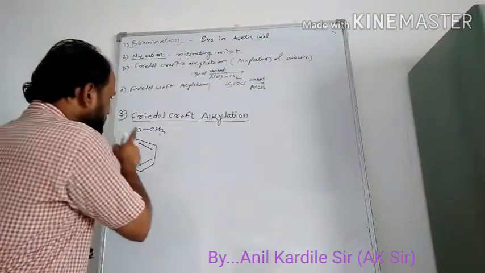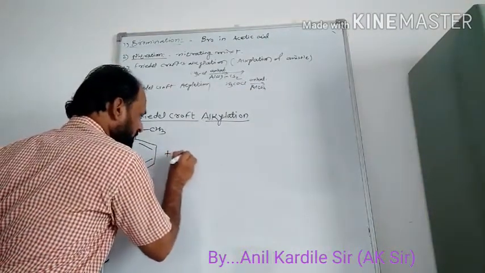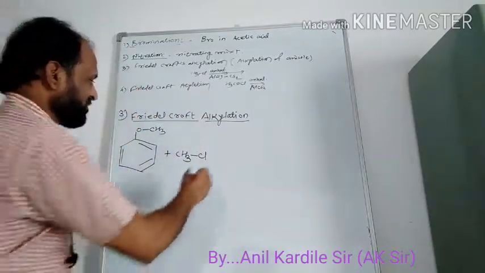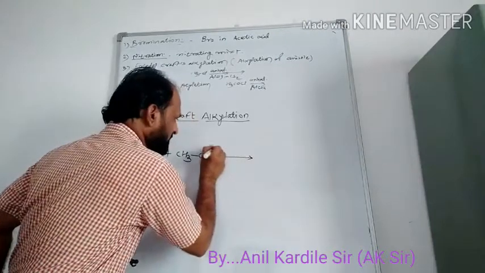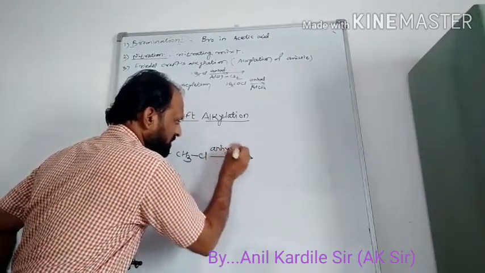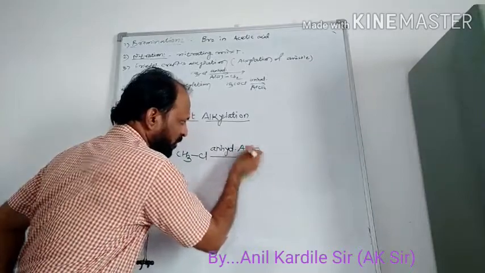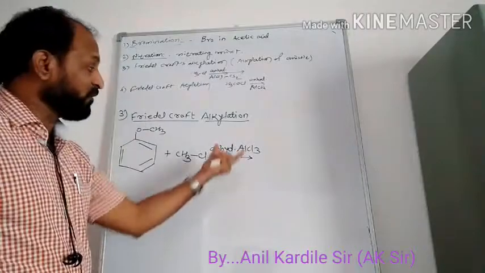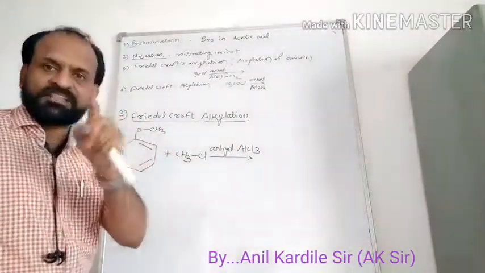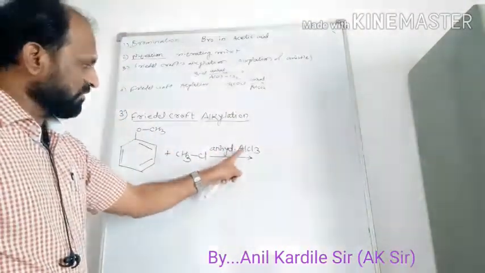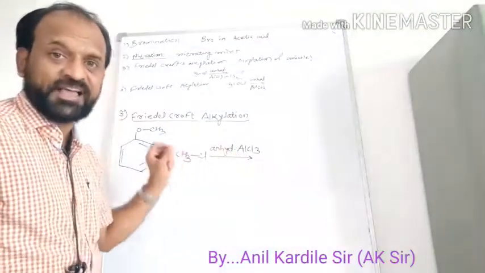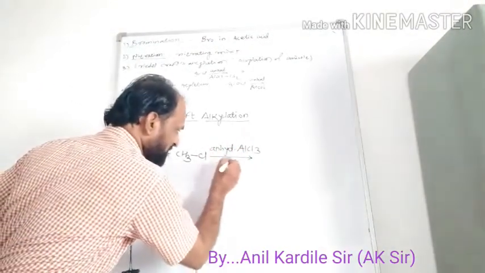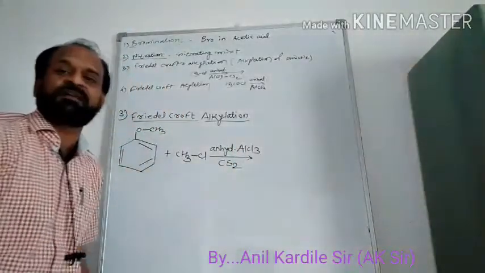Remember, when this anisole reacts with an alkyl halide, suppose we have taken methyl chloride, in the presence of anhydrous aluminum chloride. Aluminum chloride is the Lewis acid, an electron deficient acid, in the presence of an organic solvent, carbon disulfide.